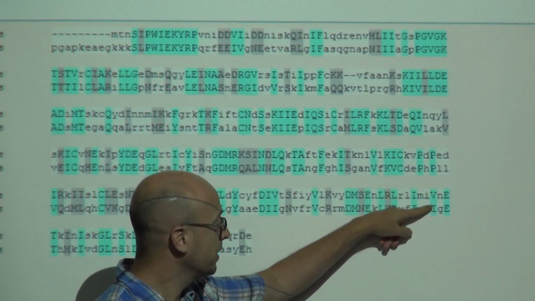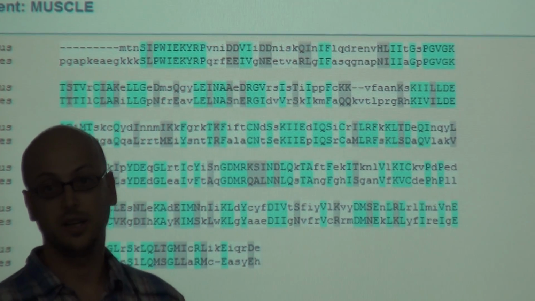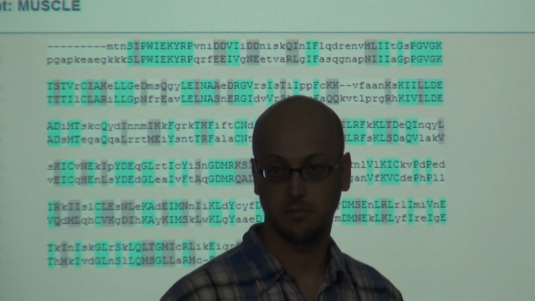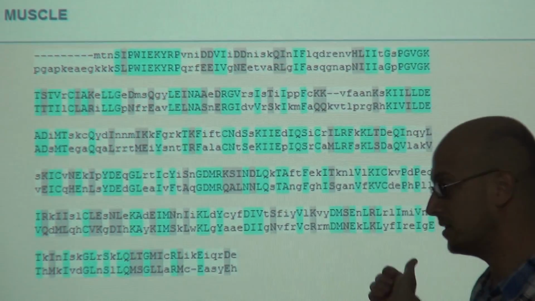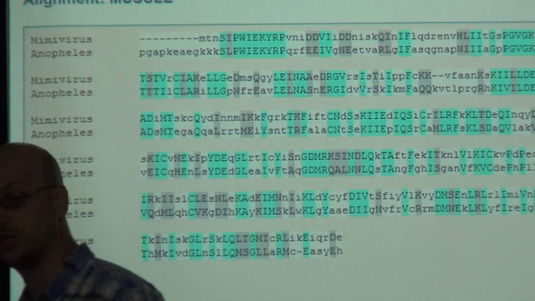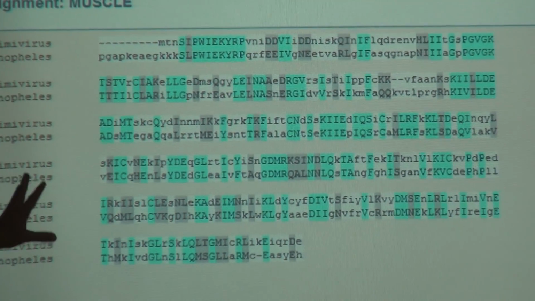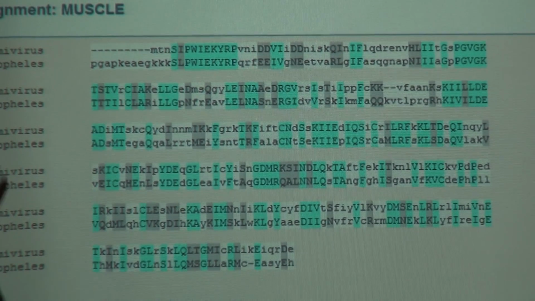So if V and I do the same thing, if they look the same, if they act the same, then they are the same. And this is a high homology. And we are going to talk more about this subject next week.